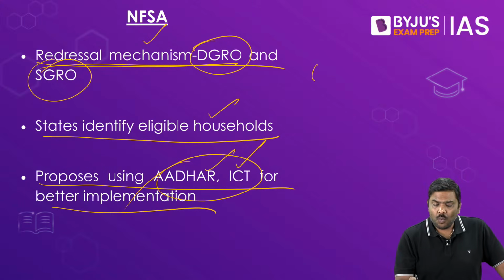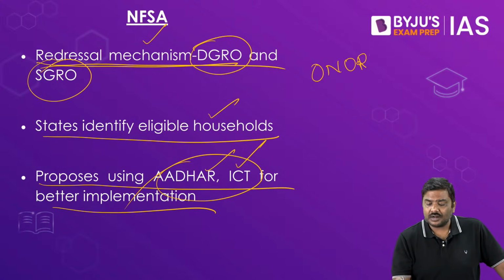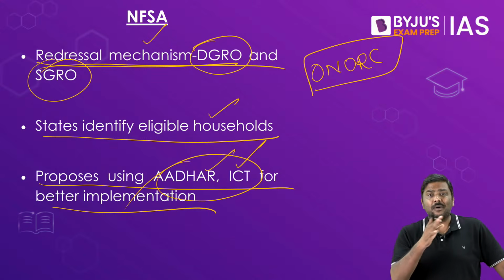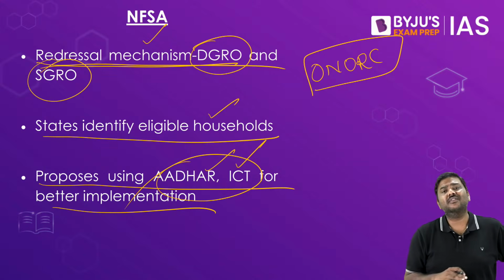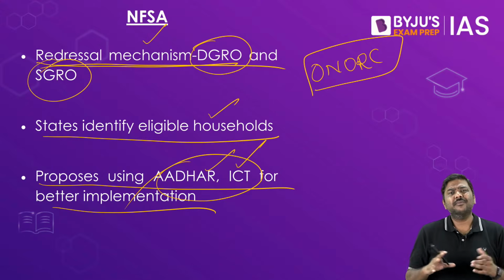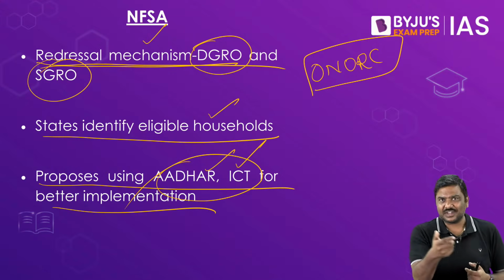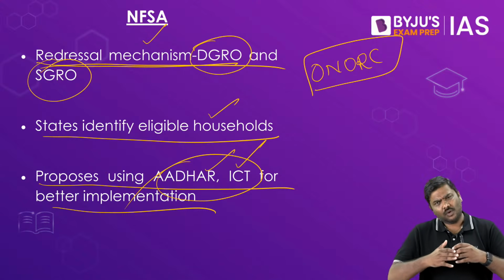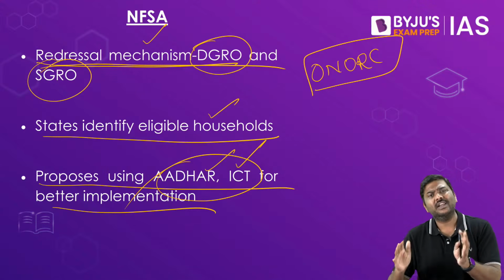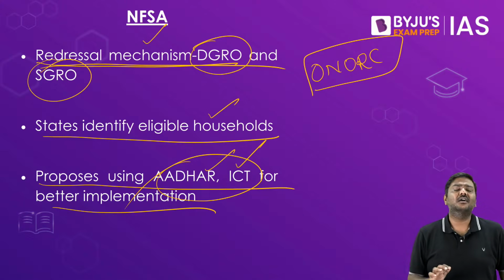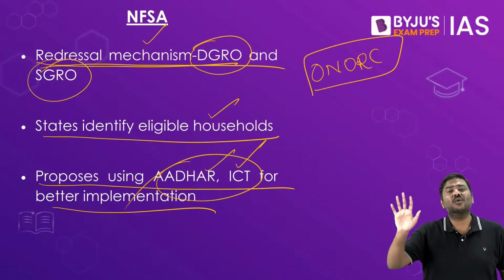Where, sir? One nation, one ration card. This is the latest reform regarding the public distribution system. Please be very, very careful. Under ONORC, we have implemented it. In fact, the central government the day before yesterday itself announced that in the whole of India, we have implemented ONORC now. All the states are under ONORC now.